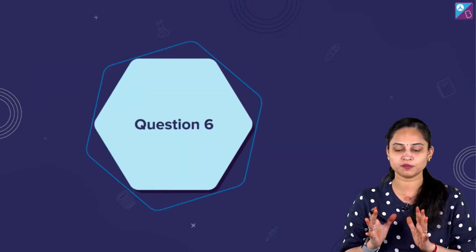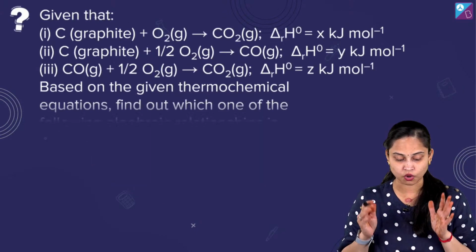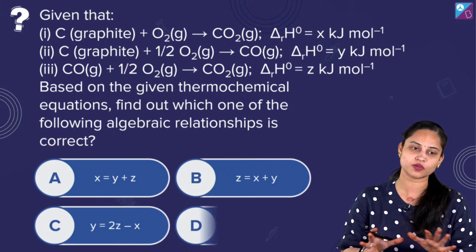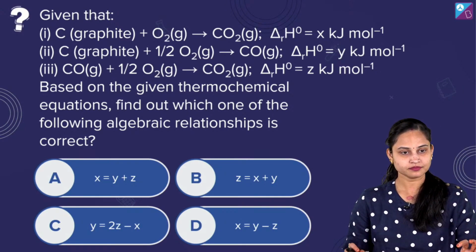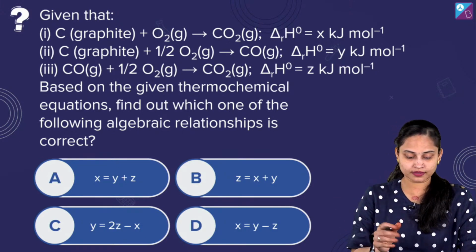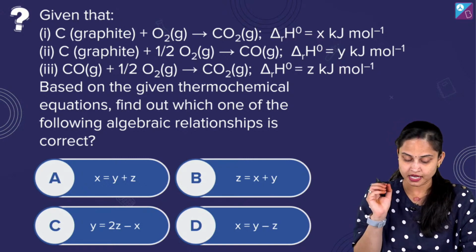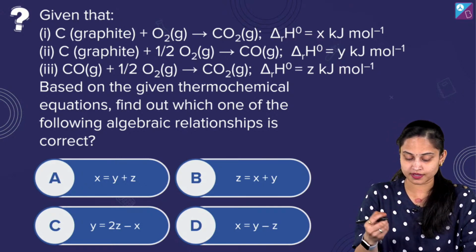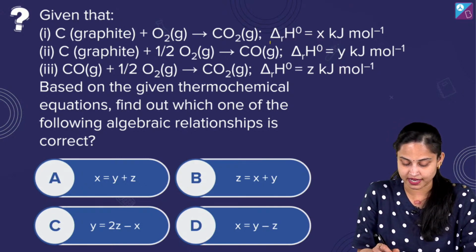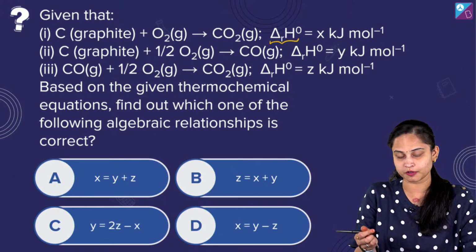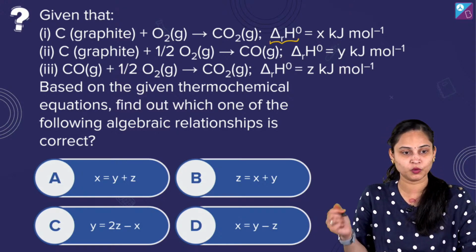Talking about question number 6, straight away moving ahead, it's also a good and easy peasy lemon squeezy question. Given that carbon in the graphite state plus oxygen in the gaseous state gives us carbon dioxide, and for this reaction the standard enthalpy of reaction is x kilojoules per mole.